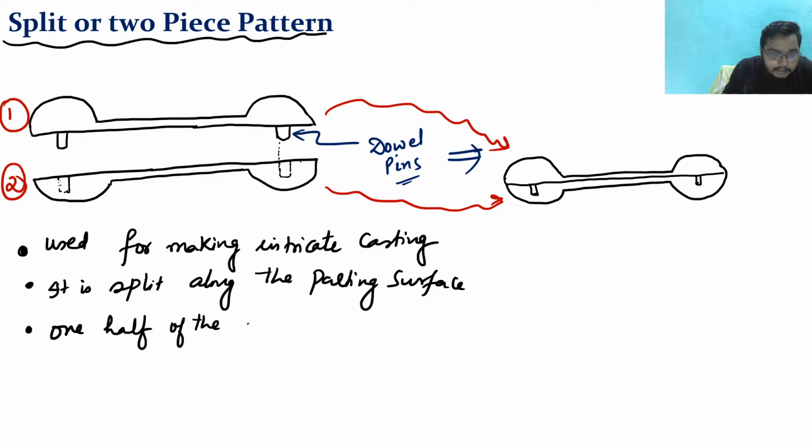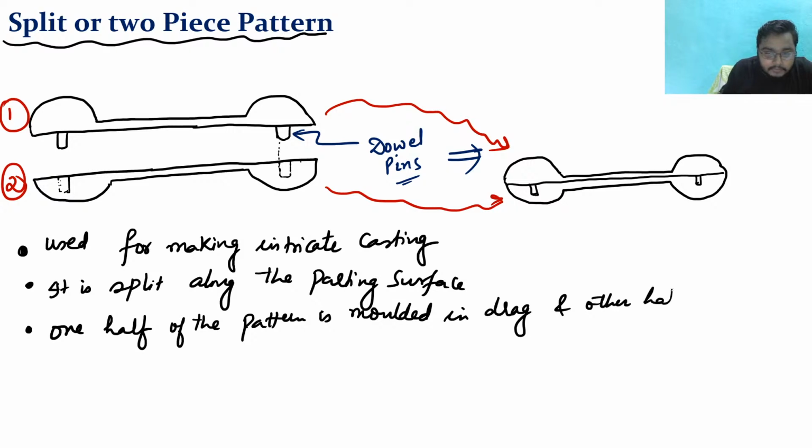One half of the pattern is molded in the drag, and the other half in the cope, right? In the earlier class we have seen what is drag and what is cope. So see, one half is molded in the drag and one half is molded in the cope. These are the two things, and these kinds of patterns are known as two-piece patterns. Clear or not?